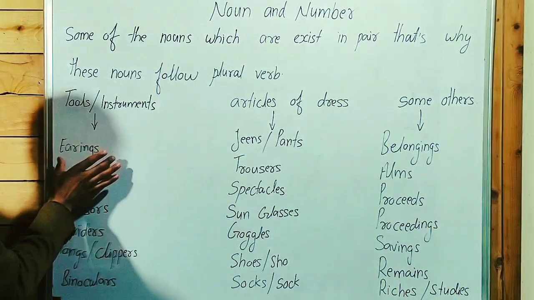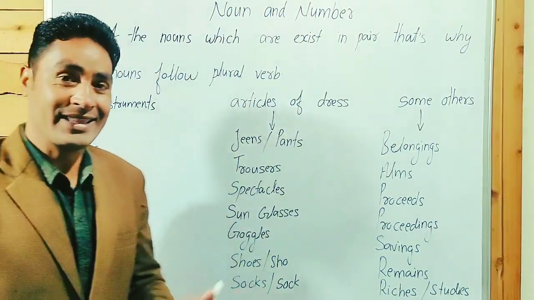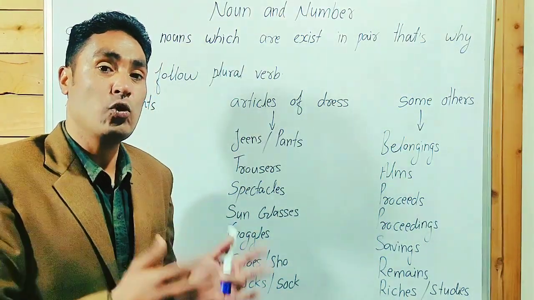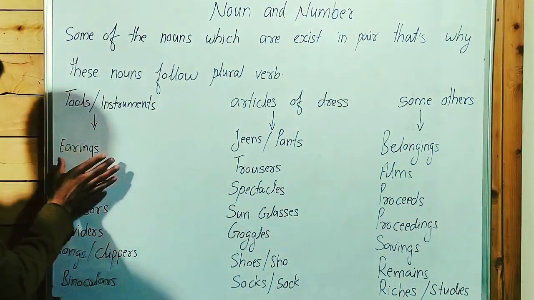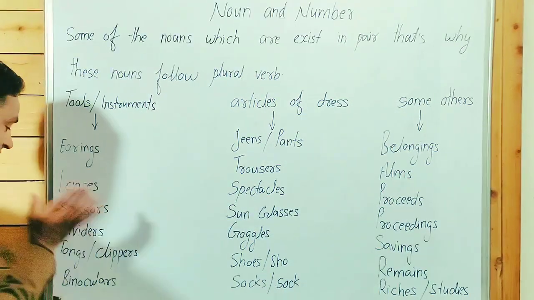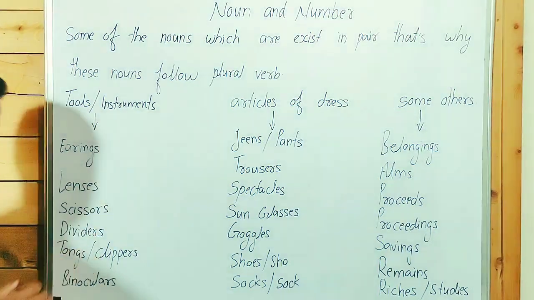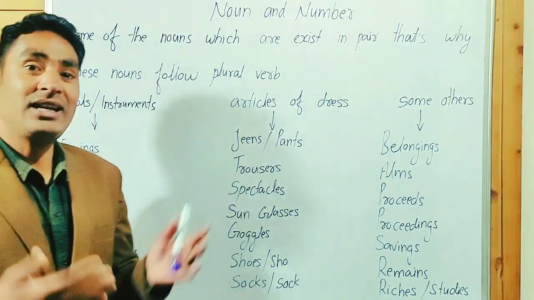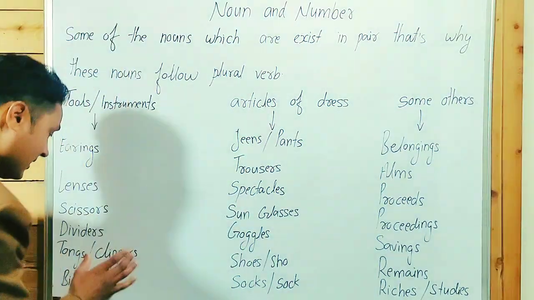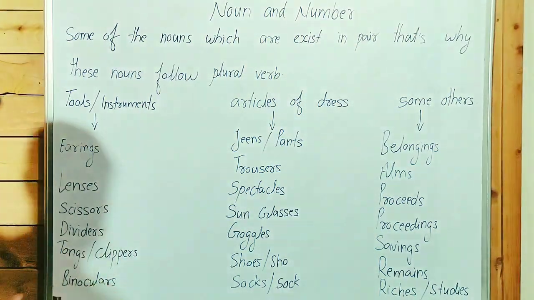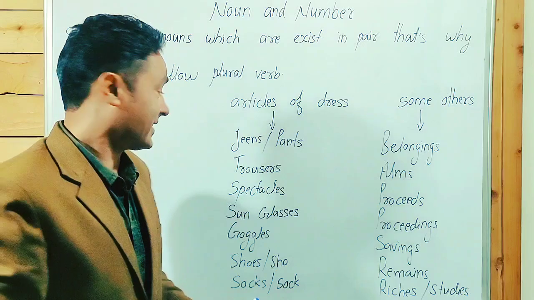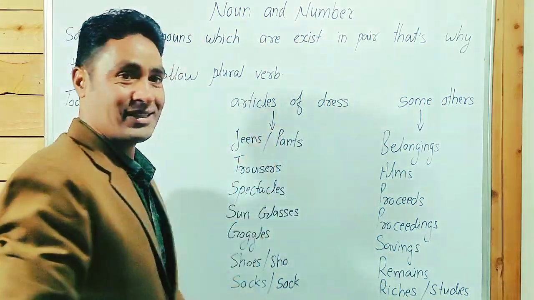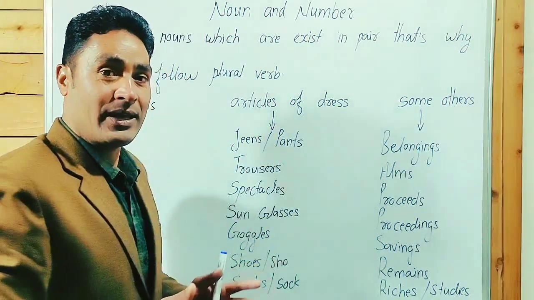Earrings. Whose earrings are these? We cannot say "whose earrings is this". No, they are treated as plural. Lenses, scissors, dividers, tongs. Tongs are made of iron. Clippers, binoculars. Jeans, pants, trousers: these are in pairs.